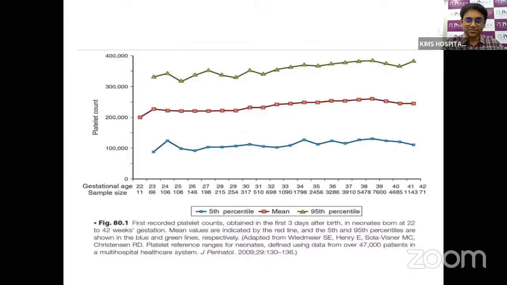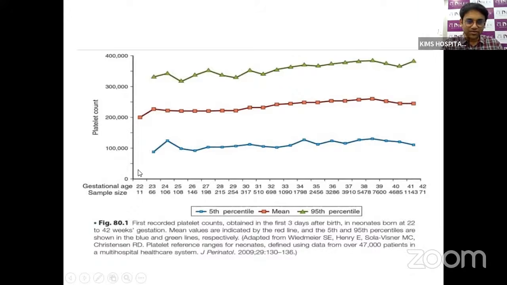So this graph is the most common graph shown in any kind of thrombocytopenia presentation. It is present in every one. We can see the fifth centile is the blue curve, the green curve is the 90th centile, and the mean is around the red one.